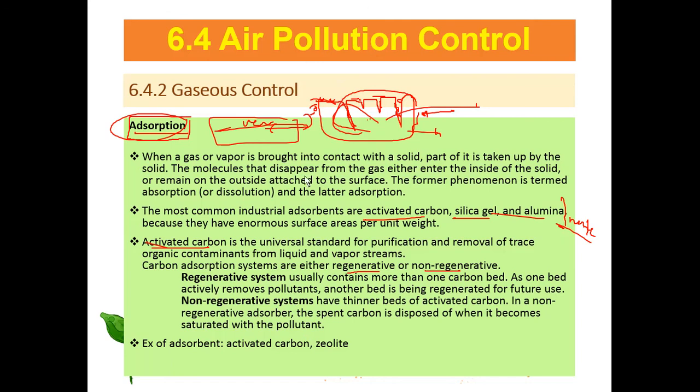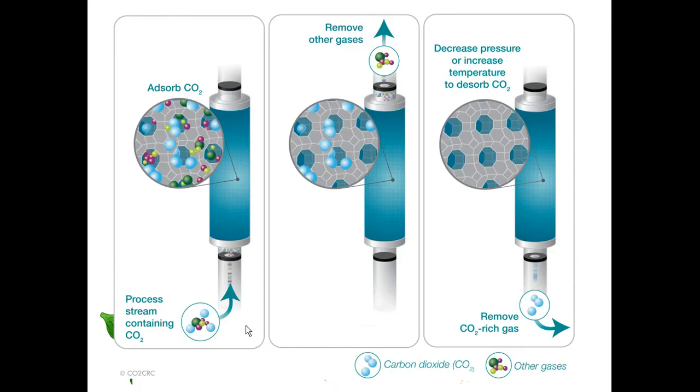So it can be activated carbon or zeolite. Activated carbon or zeolite. Okay, this is the absorption carbon to remove the CO2. You can see the grey is the material, so it will absorb on the surface.